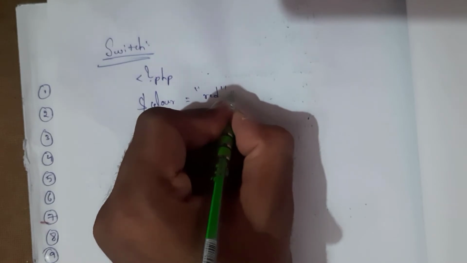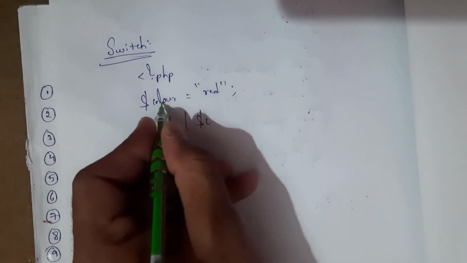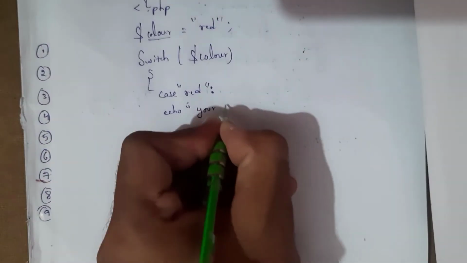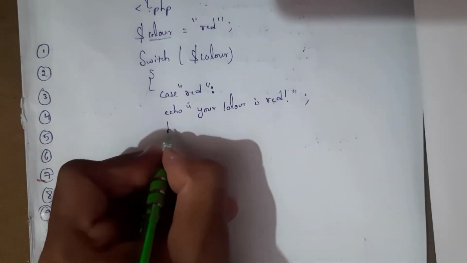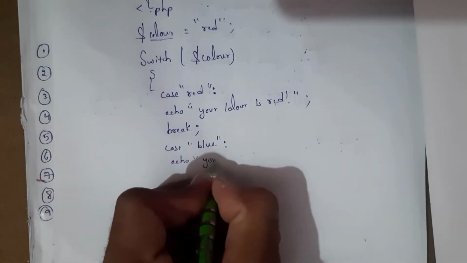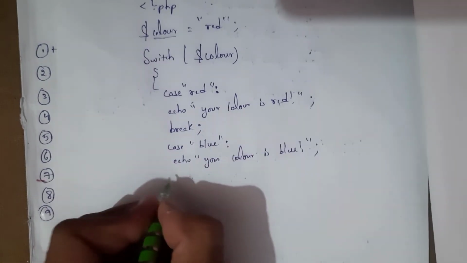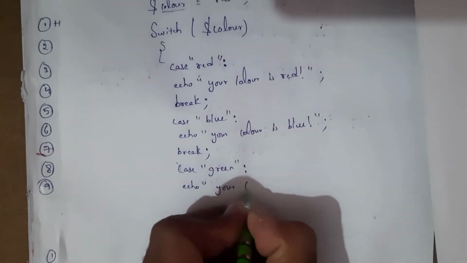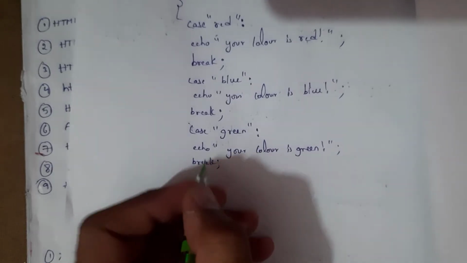$color equal to red. I took color as red. Switch $color, this we need to write here. First is case. Case is red. Echo your color is red. And we need to use break here. And the next case is blue. Case blue. Echo your color is blue. Break. And the next case is green. Echo your color is green. Break. Last one is default.